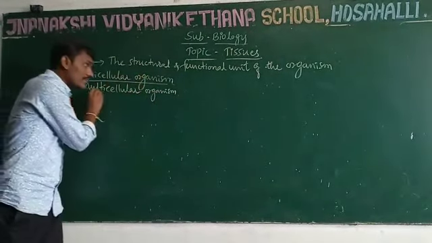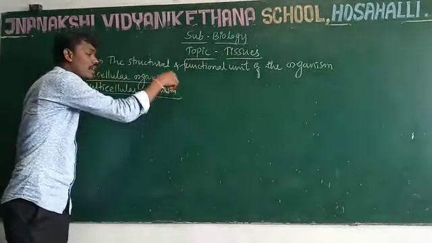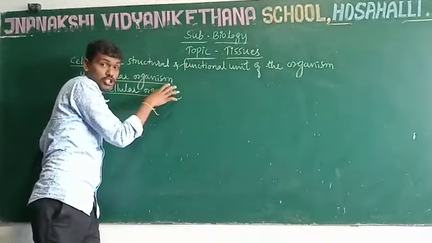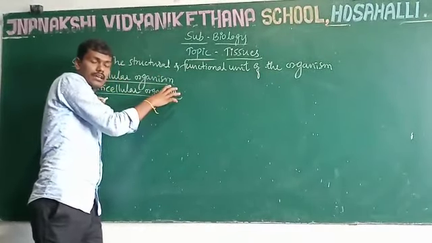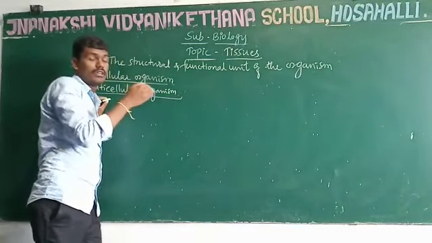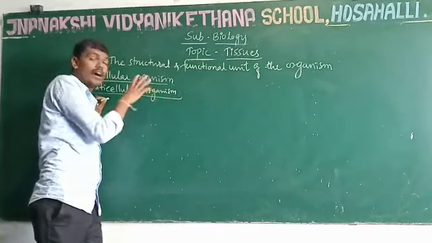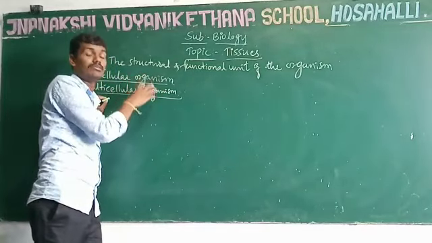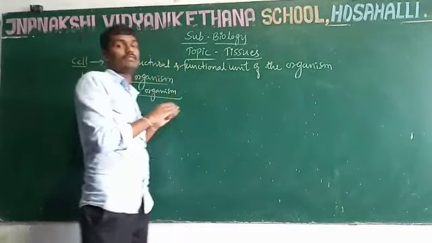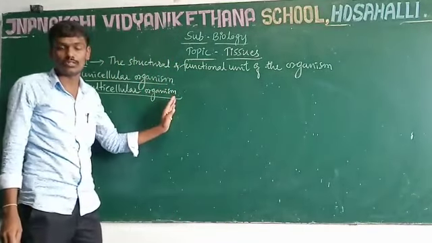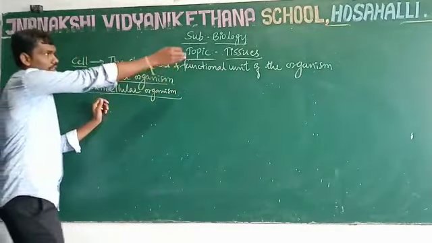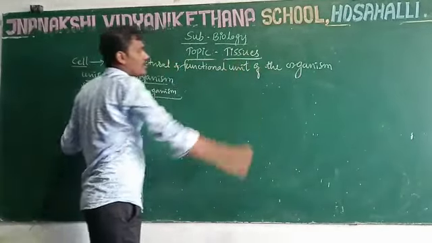In the case of multicellular organisms, they have different types of cells and tissues. In the case of plants, the plants exhibit only the tissue level of organization. But in the case of animals, especially multicellular animals, the functions are carried out by different types of cells, different types of tissues, organs or organ systems. So the main topic is the tissues.